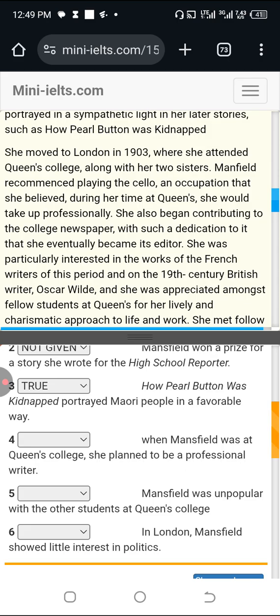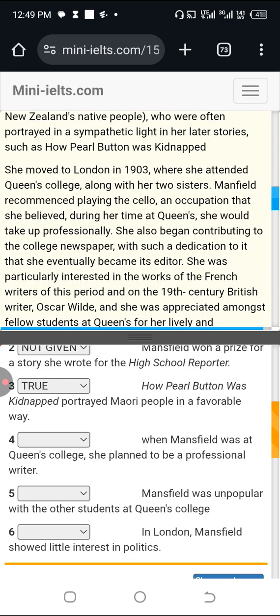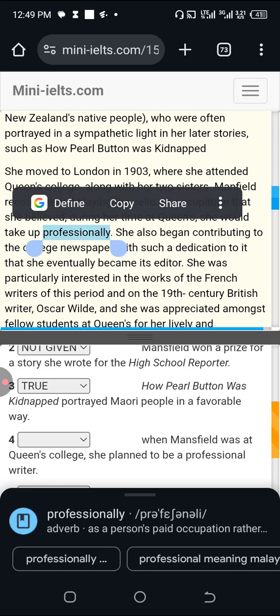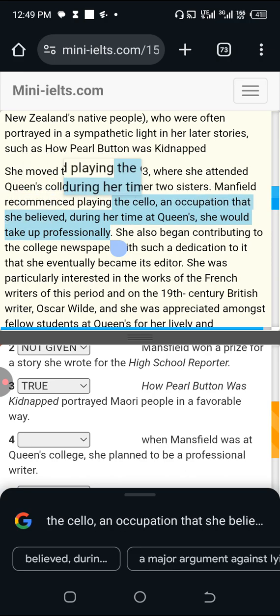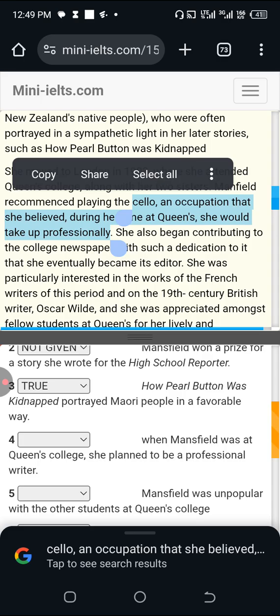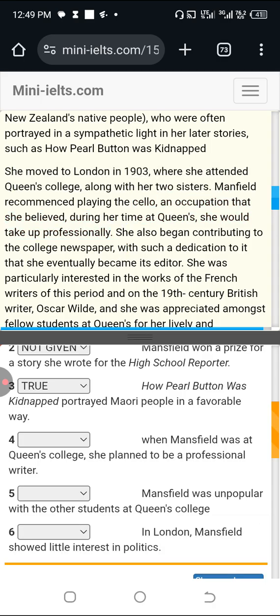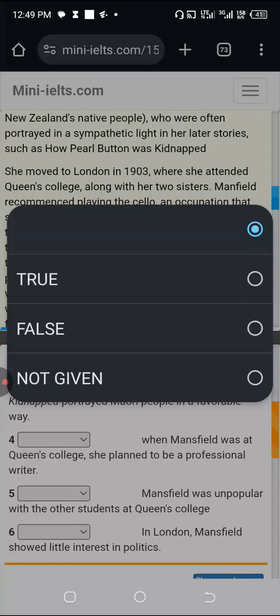Look at question 4 again. When Mansfield was at Queen's College, she planned to be a professional writer. The only thing that they wrote professional here is for the cello, for playing the cello. Cello, that's what she planned to do professionally. So this should be false. Because in terms of taking things up professionally, it was cello. But the question is telling me professional writer. So it should be false.